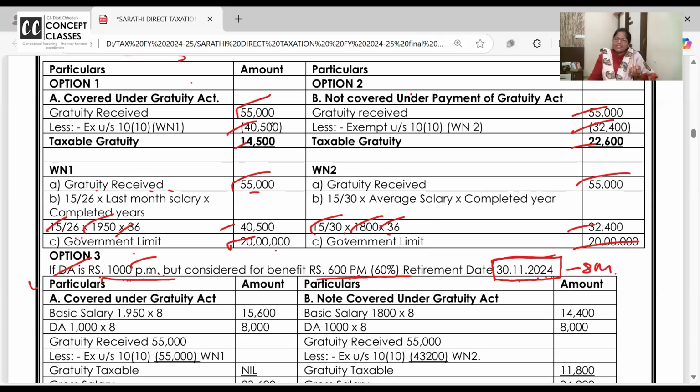Ma'am, why not 12 months? Because he's retiring in between. So the basic salary DA all for 8 months. This is one of the biggest mistakes students do and they share it with me. Ma'am, पूरा problem correct था. गलती से मैंने 12 महीने का salary ले लिया. So now this is a reminder for all of you. If it is a retirement problem, be careful. If he's retiring in December, you have to take the salary April to December. If he's retiring in September, April to September. You can't blindly do into 12 because that salary he has not received. And if the definition of salary goes wrong, the gratuity will go wrong.